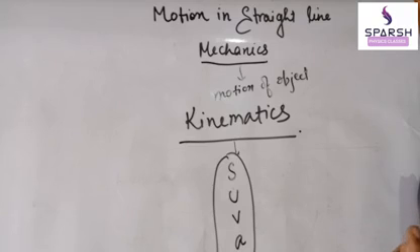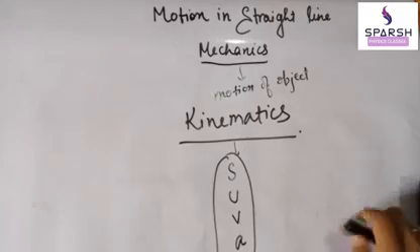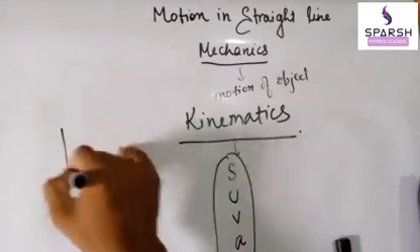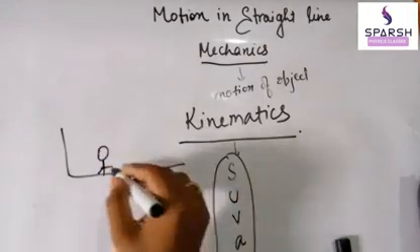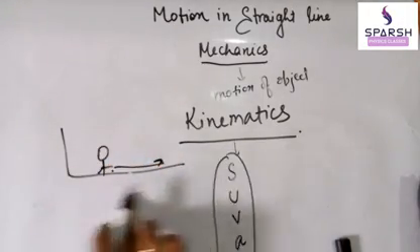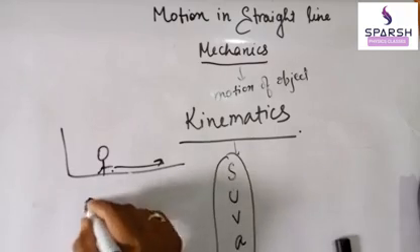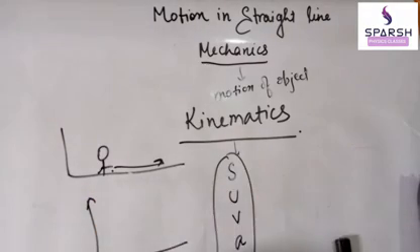Like when we are traveling on a bike on a straight road, or on foot, we are changing only one coordinate, the x coordinate. An ant is moving on the floor.